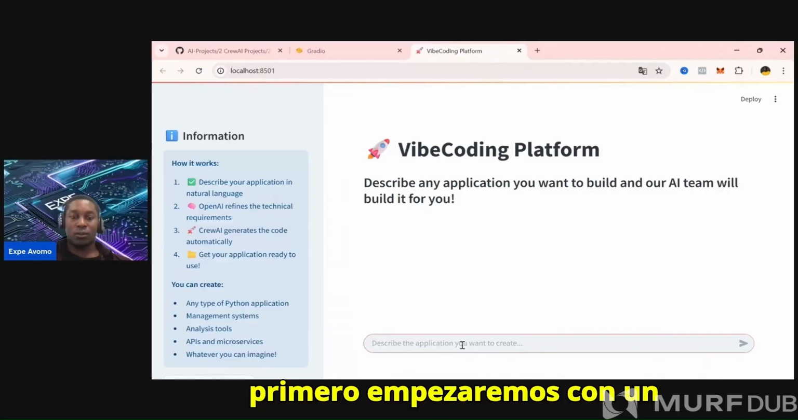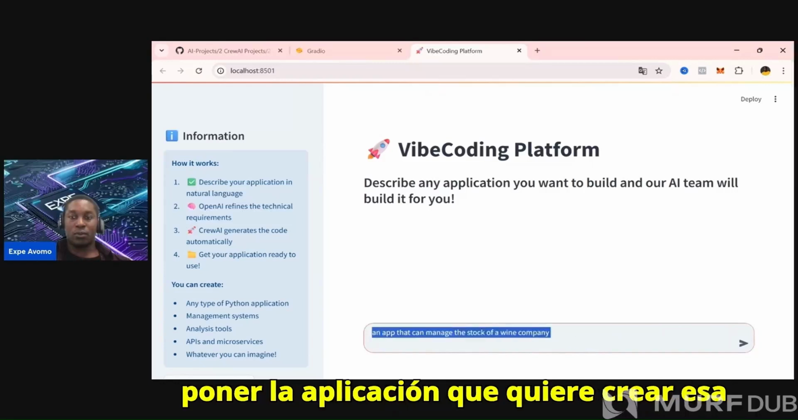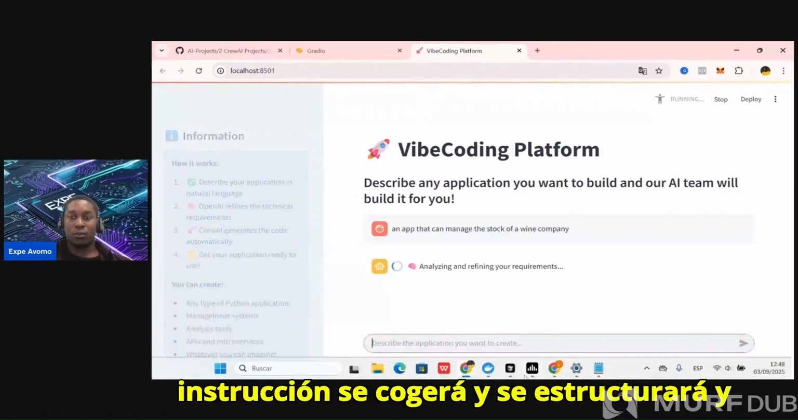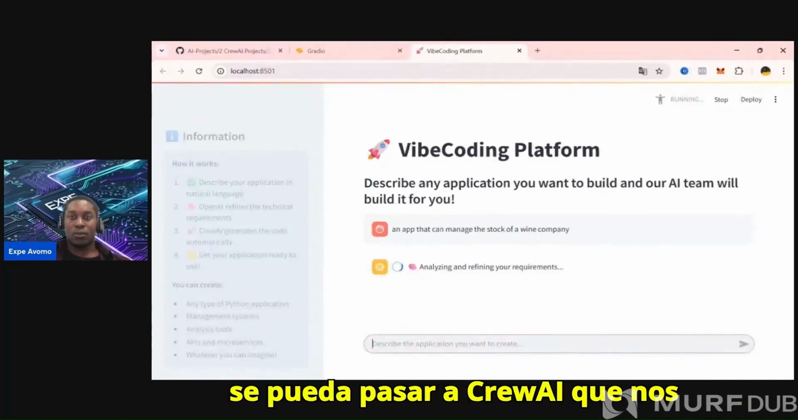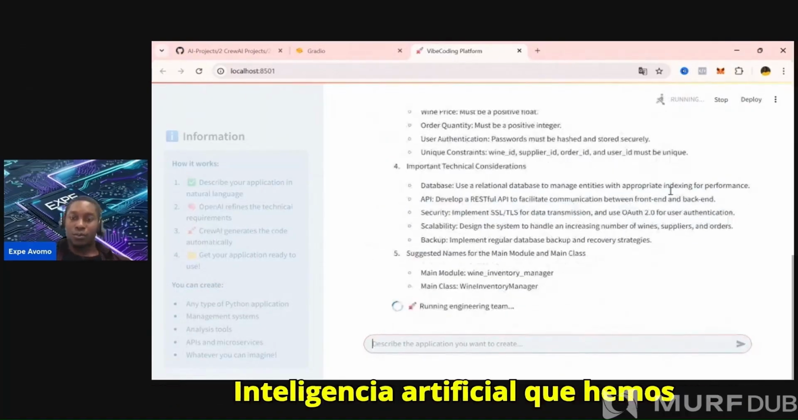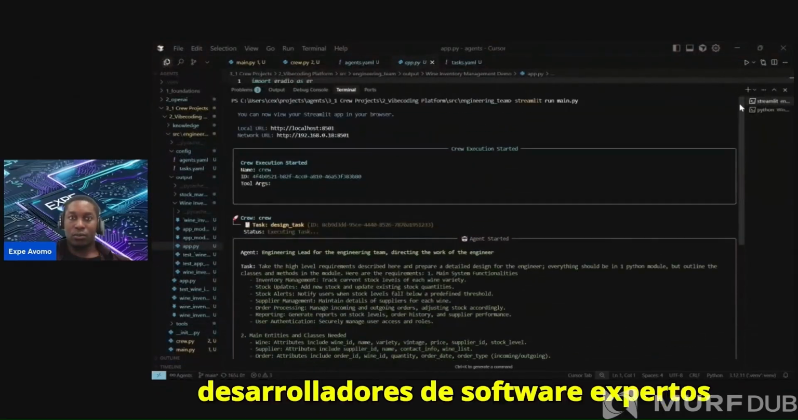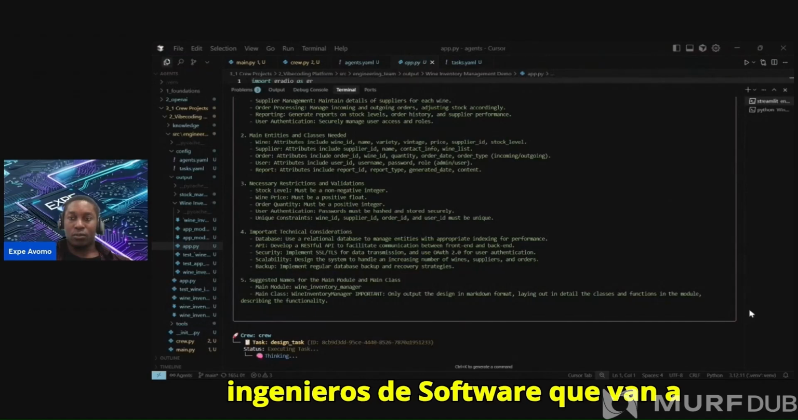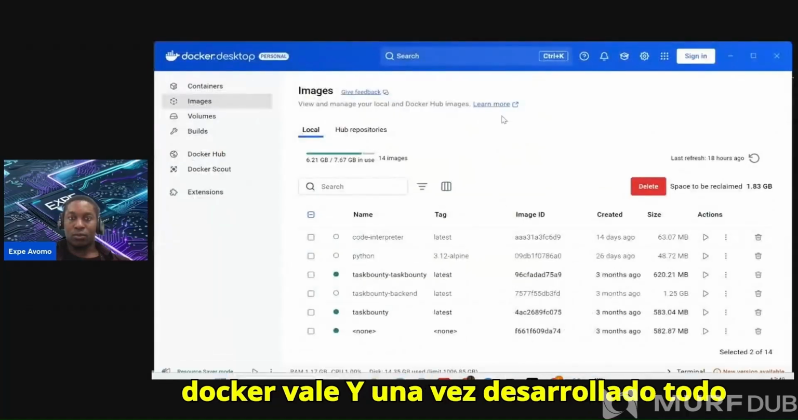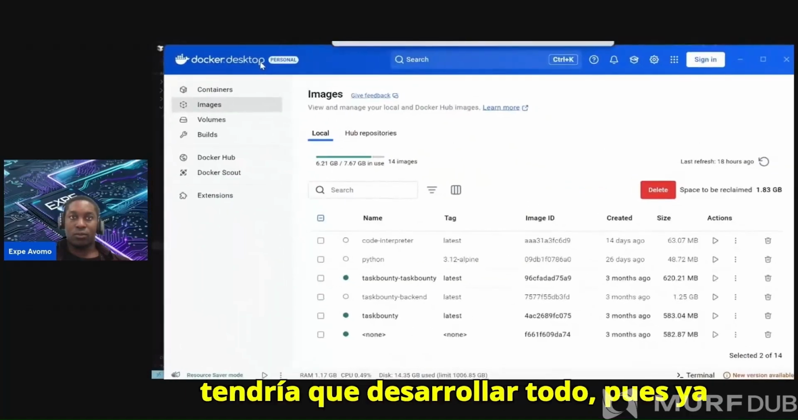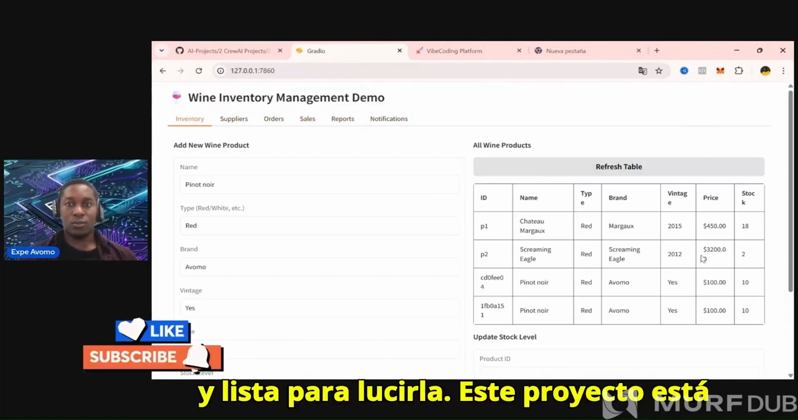How will this project work? We'll start with a Streamlit interface where you or anyone else can input the application they want to create. That instruction will be taken, structured, and enriched in such a way that it can all be passed to CrewAI. In CrewAI, we'll find artificial intelligence agents designed as expert software developers and engineers, responsible for developing the backend, front-end, and testing. And they'll do it with Docker, okay? Once everything is developed and it finishes developing, you'll have your application ready to use and show off.